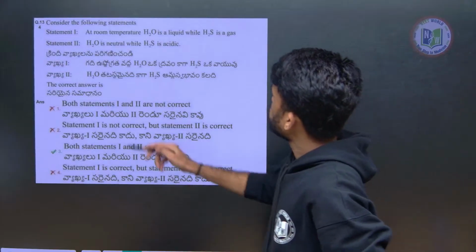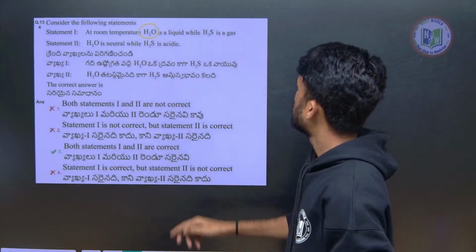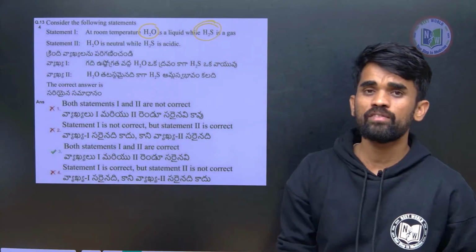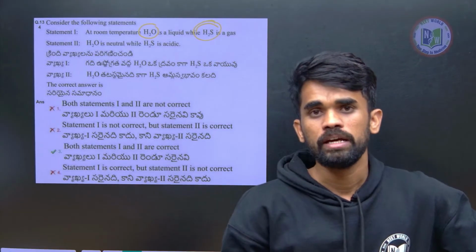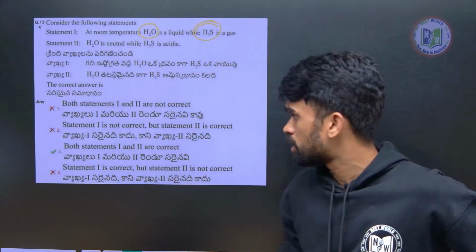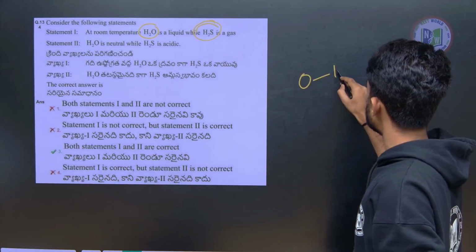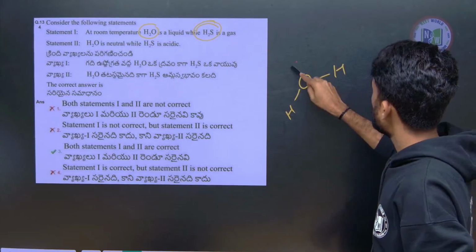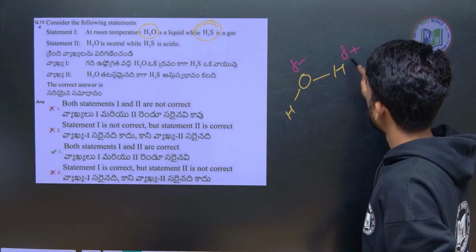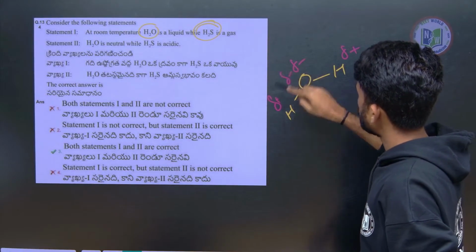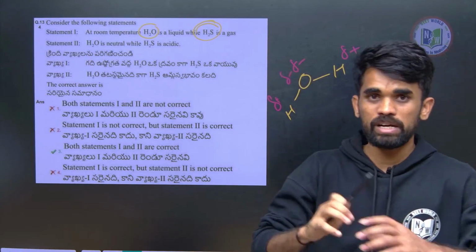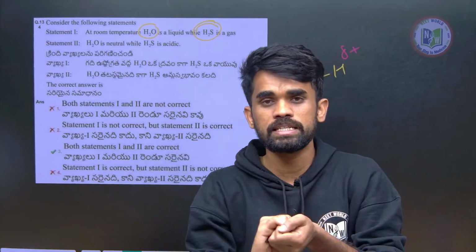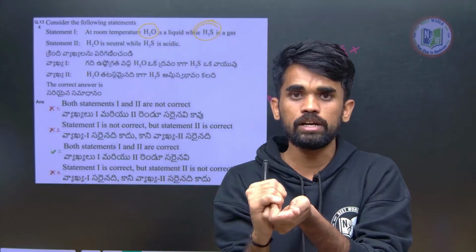Next, at room temperature water is a liquid while H2S is a gas. What is the reason? Because of hydrogen bonding in water. It has intermolecular hydrogen bonding. See, oxygen and hydrogen have a very large difference in electronegativity, therefore they will be polarized like this, therefore between the water molecules there will be hydrogen bonding, resulting in existence in the liquid state at room temperature.